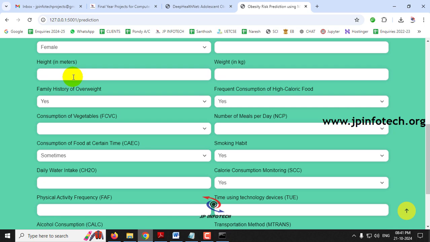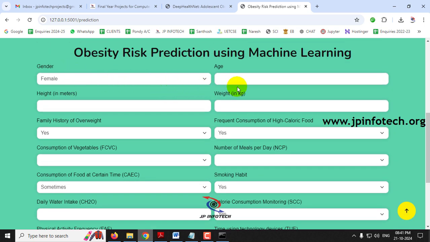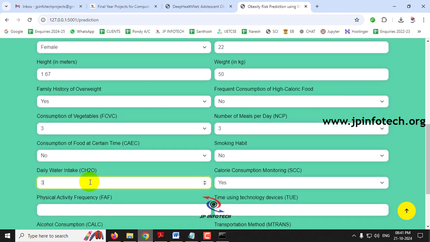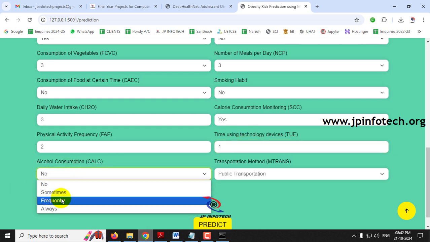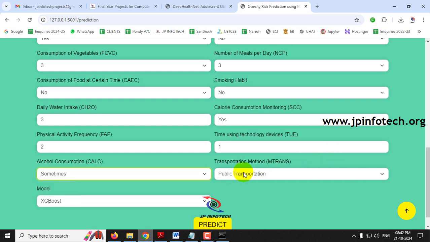To show you a final case with the gender female, age 22, height 1.67, weight 50, family history yes, frequent consumption no, consumption of vegetables 3, number of meals 3, consumption of food sometimes no, smoking habit no, daily water intake 3, calorie consumption monitoring yes, physical activity 2, time using technology 1, consumption of alcohol sometimes, transportation public, and the model let me select stacking.